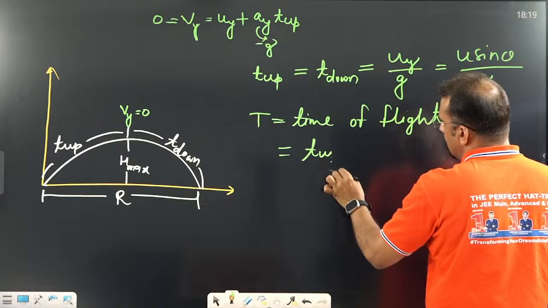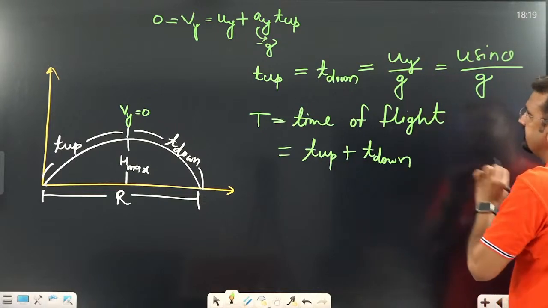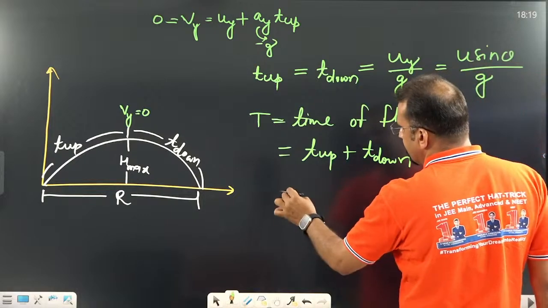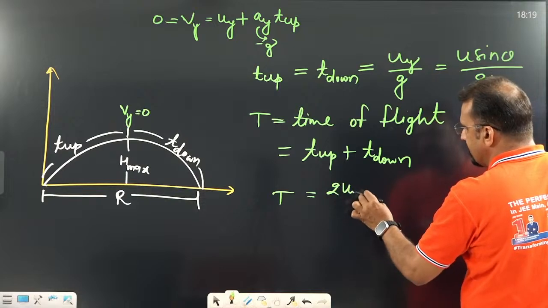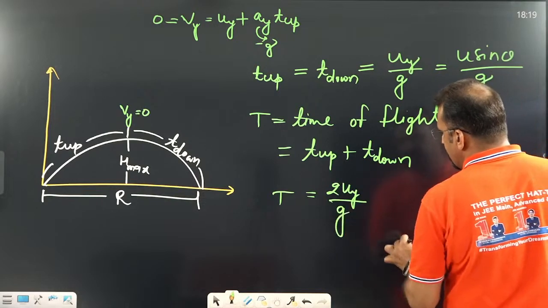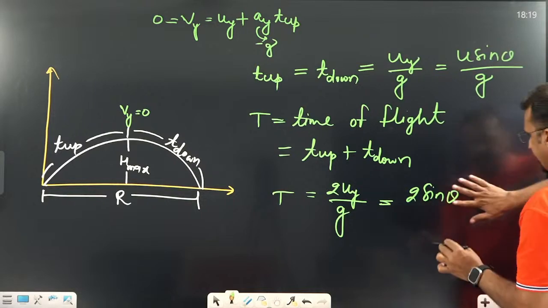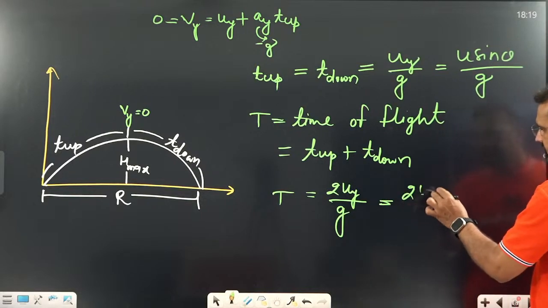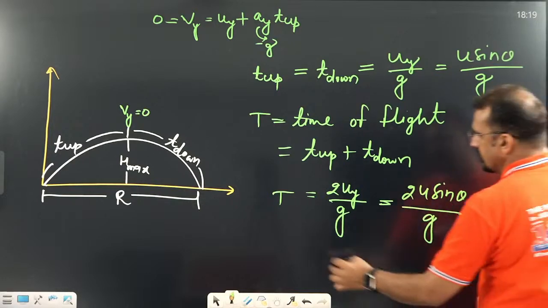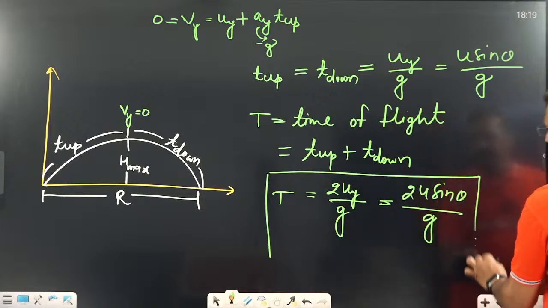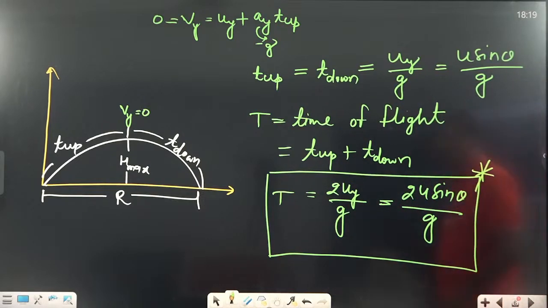T up and T down are given, so you can write it as 2uy by g, or you can say 2u sin theta divided by g. Remember this. This is an important one, dear student. This is the time of flight in projectile motion. Very important. So remember one formula is this one.